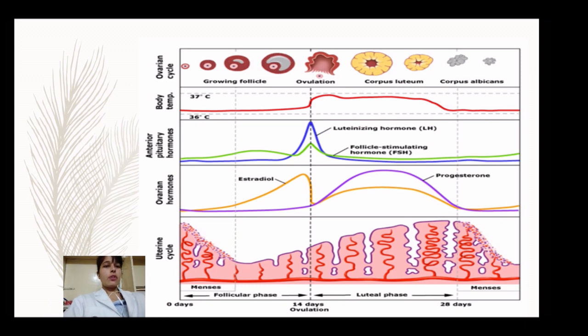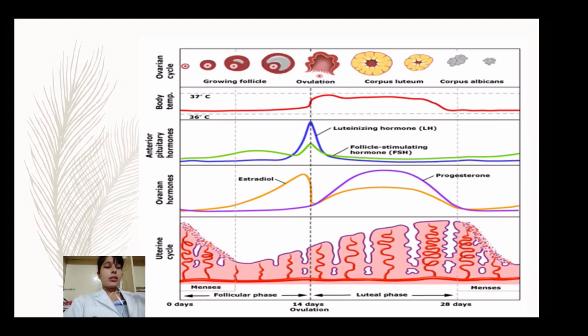Then above it, ovarian hormones. As I already told you, in the menstruation cycle a hormonal cycle also occurs. Ovarian hormones like estradiol and progesterone will be released. Estradiol means estrogen. First there will be a decline in the level of estrogen during the menstrual phase.